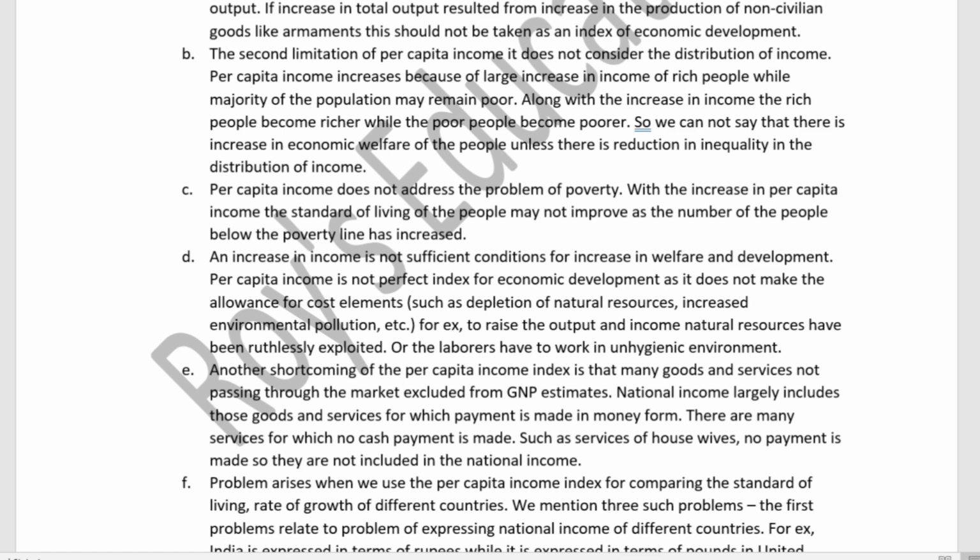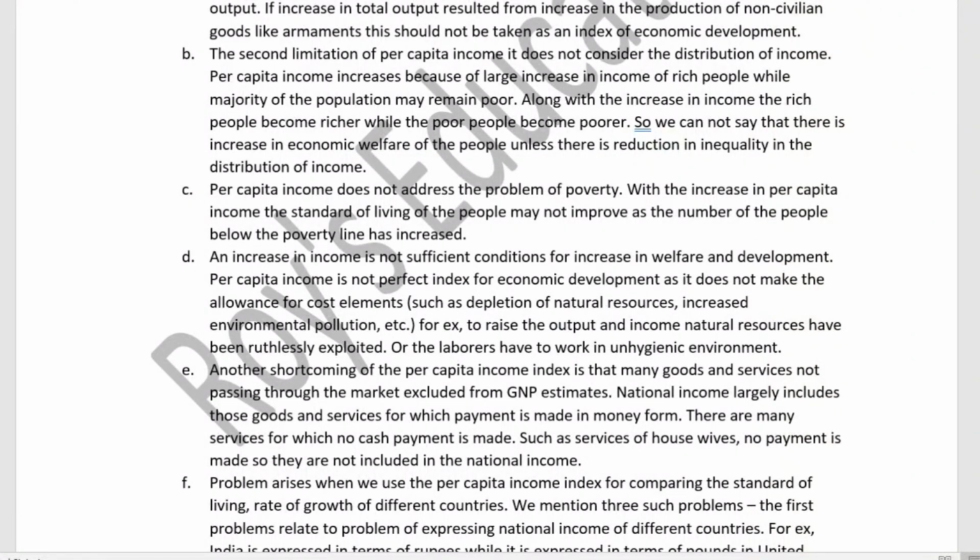Per capita income is not a perfect index of economic development, and it does not make allowance for the cost element. Here the cost elements are things such as depletion of natural resources and increase in environmental pollution. For example, the output and income are increasing, the natural resources are being ruthlessly exploited, or the laborers work in an unhygienic environment. That cost is not taken into account.